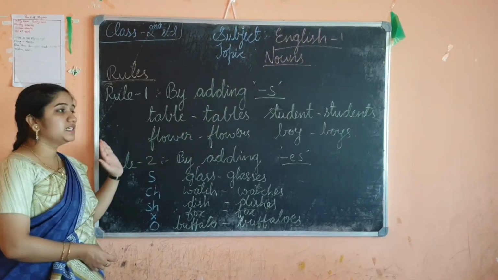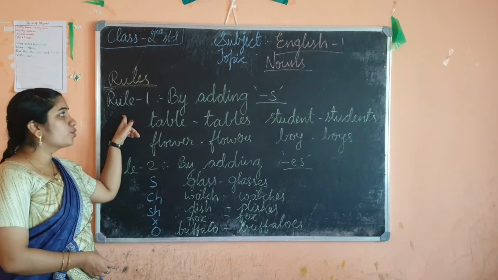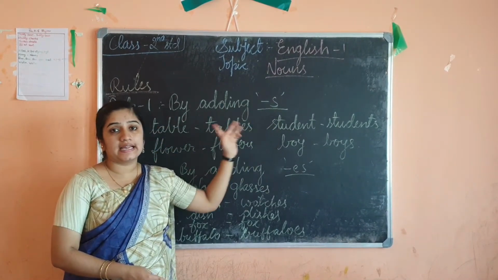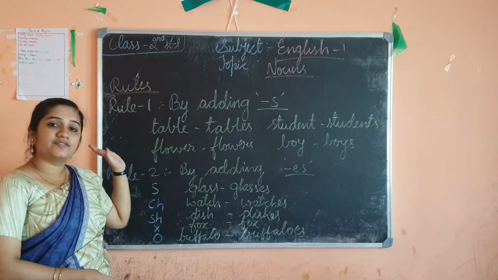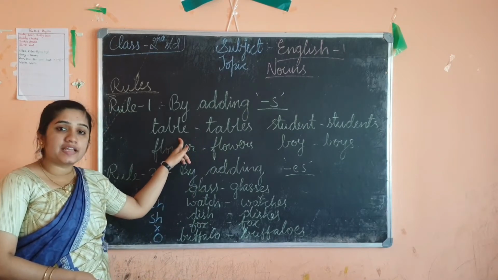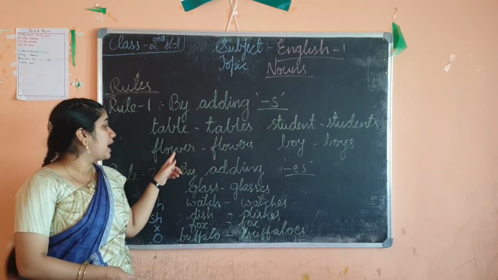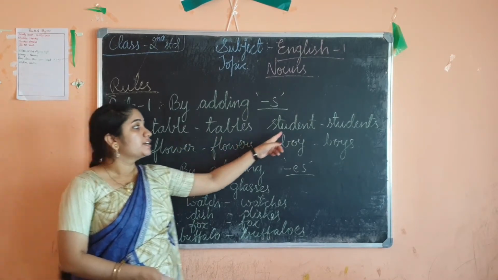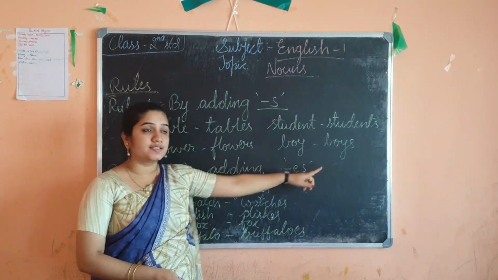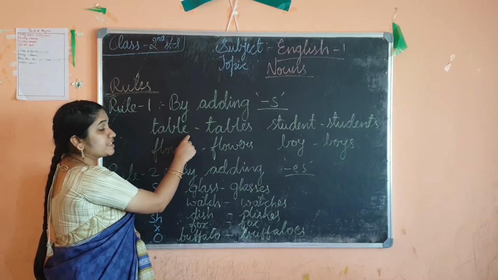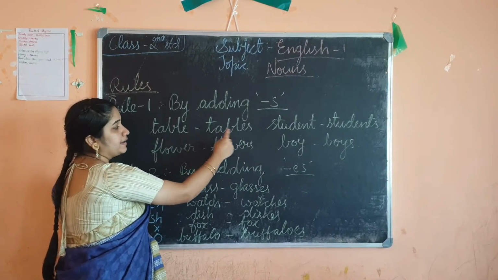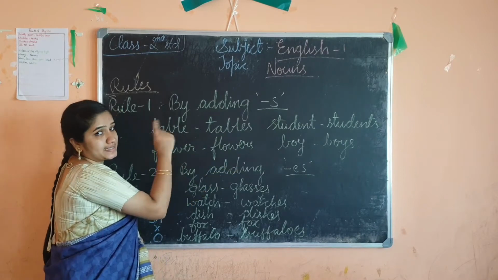Okay, children. Now we will see the rules one by one. Rule number 1: by adding s at the end. It is very simple. You usually use it by adding s. Like table, tables, flower, flowers, student, students, boy, boys. If it is table, T-A-B-L-E, the plural form is tables.